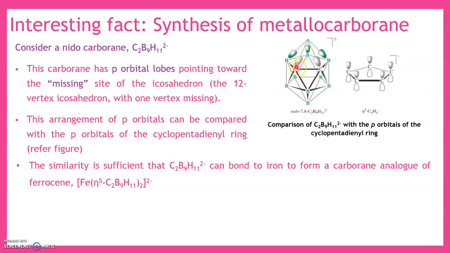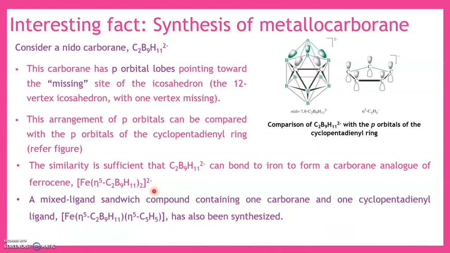So in this place, now I can consider the whole unit as the cyclopentadienyl unit. So I can put iron in the middle and one more nido cluster on the top so that I can form a ferrocene-like compound with this formula, that is Fe. The whole group becomes twice 2 minus. And also we can prepare one with the boron carborane cluster, another with the cyclopentadienyl group on the top with the iron in between. So that can also be synthesized.